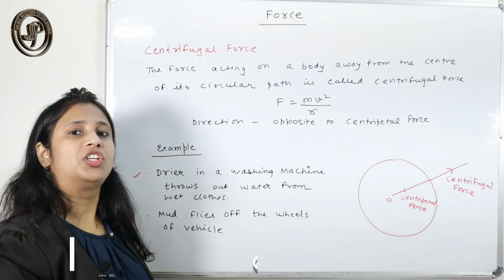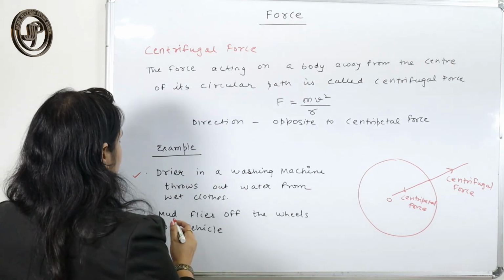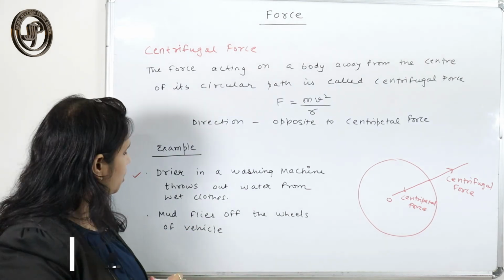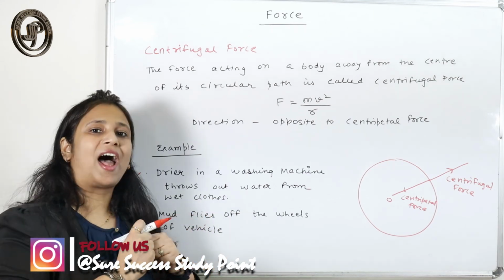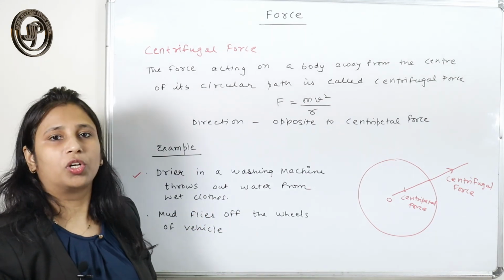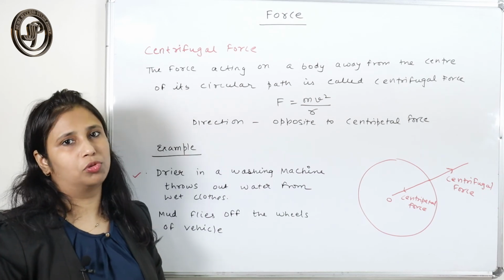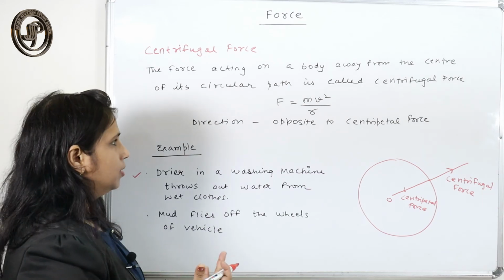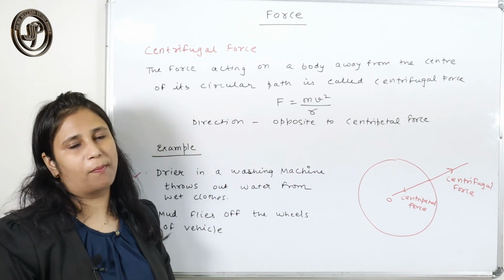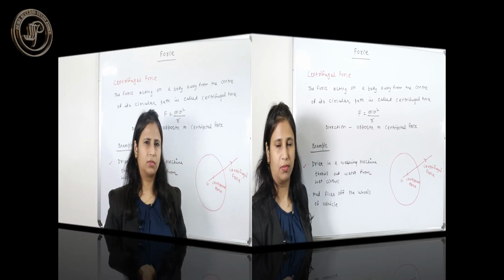That is the centrifugal force. Mud flies off the wheel of a vehicle. Which force helps the mud to fly off the vehicle? That is your centrifugal force. So that is a force that acts away from the center.